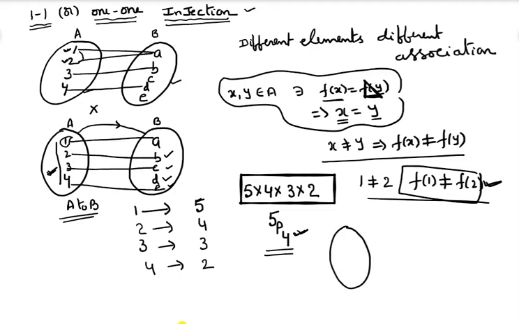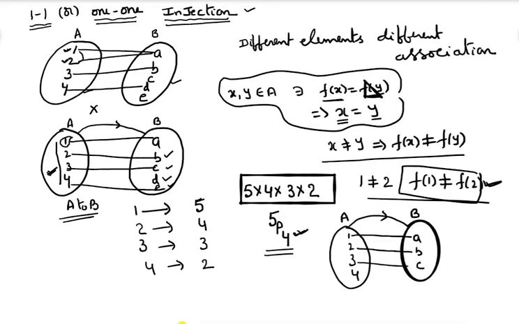Suppose you see another example here, 1, 2, 3, 4, and here we have another set with elements A, B, C. Now how many one-one functions are possible from A to B? Suppose you see 1 connected with A, 2 connected with B, 3 connected with C. It is a one-one function? Yes sir, different elements have different associations, so I can say it is a one-one function. That is wrong.